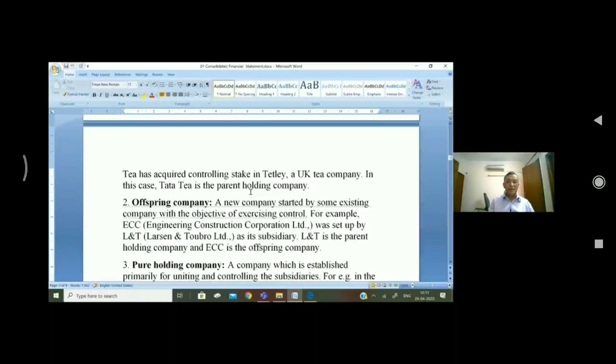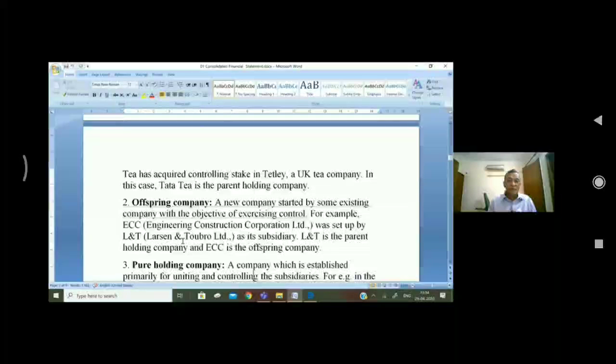Second is the offspring company. Offspring basically means a new company formed by another company, started by an existing company with the objective of exercising control. For example, ECC, Engineering Construction Corporation Limited, was set up by L&T, Larsen and Toubro Limited, as its subsidiary. So L&T is the parent.